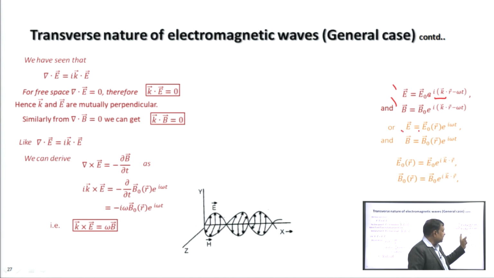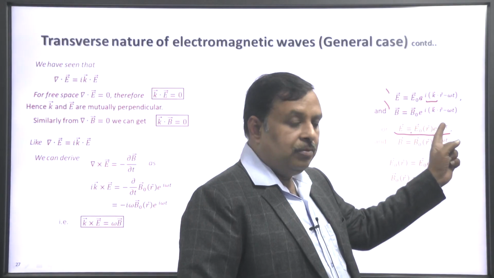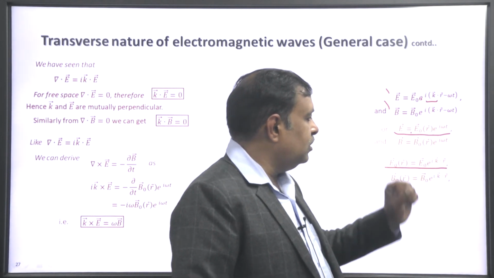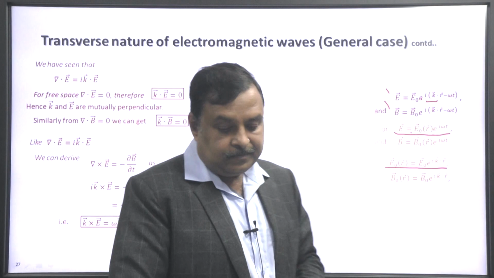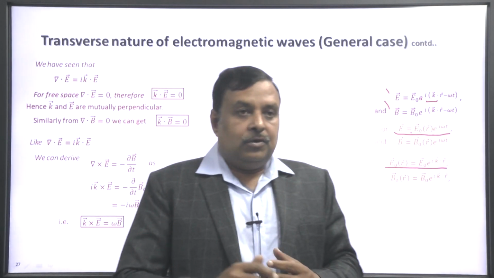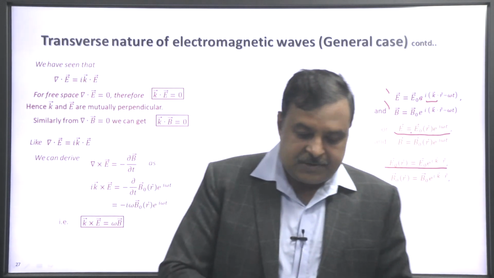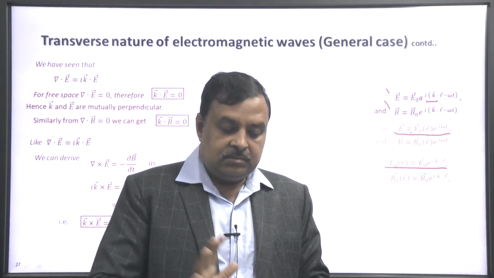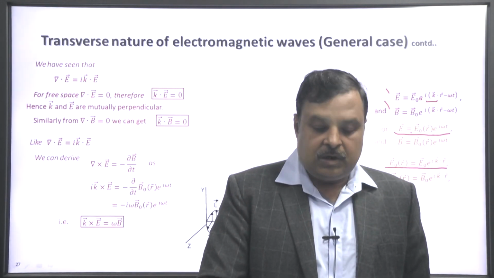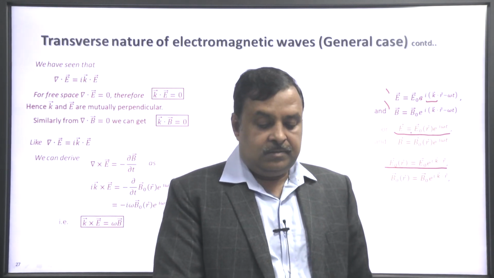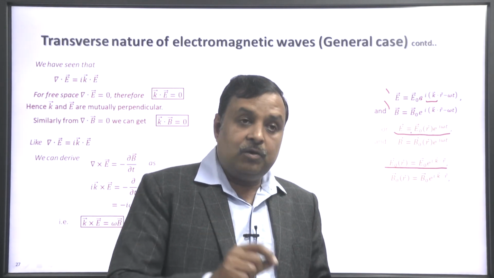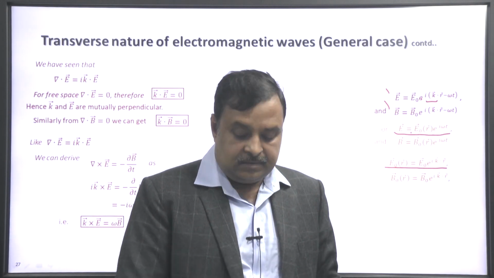Then we can write the electric field as E0(r) e to the power i omega t, where E0(r) is E0 e to the power i k dot r. When it is differentiated with respect to time, you get minus i omega B0(r) e to the power i omega t. So k cross E equals omega B. So B is perpendicular to vector k and vector E.